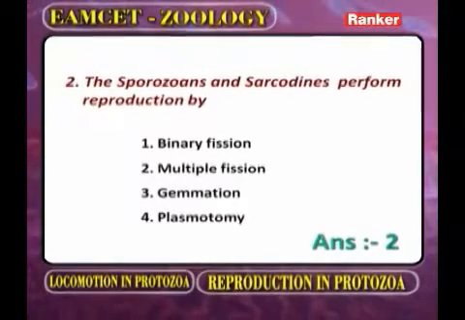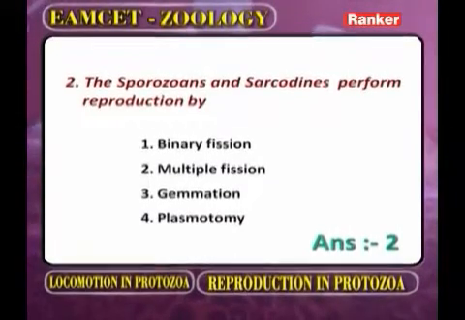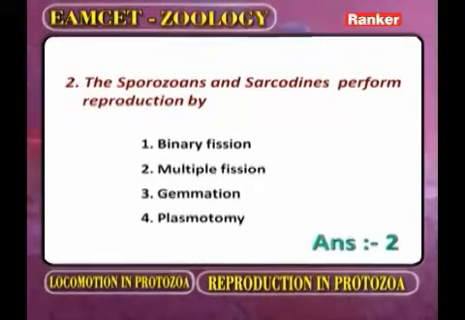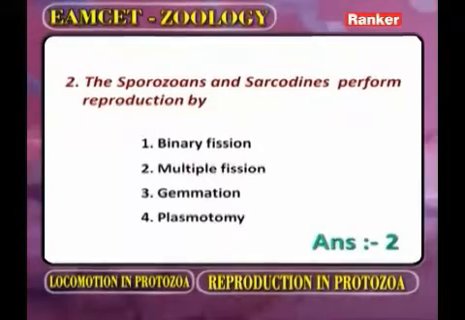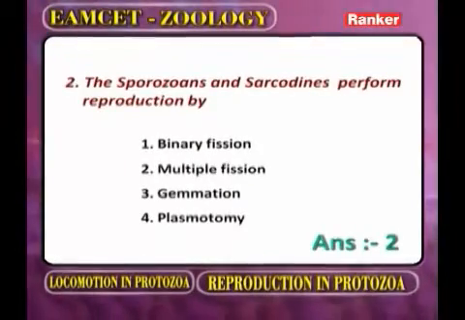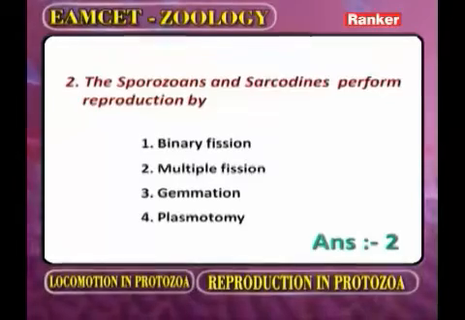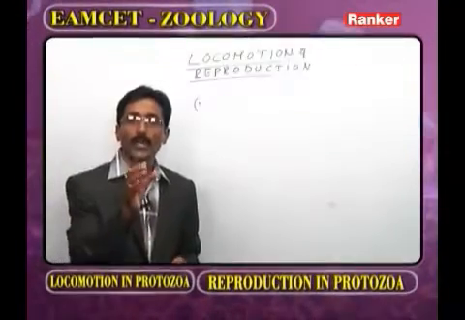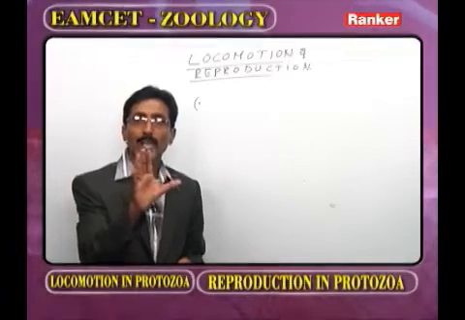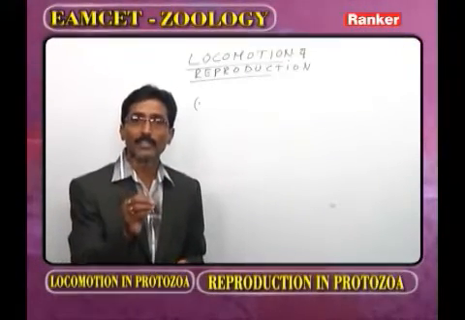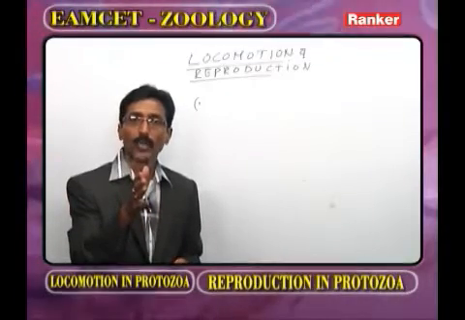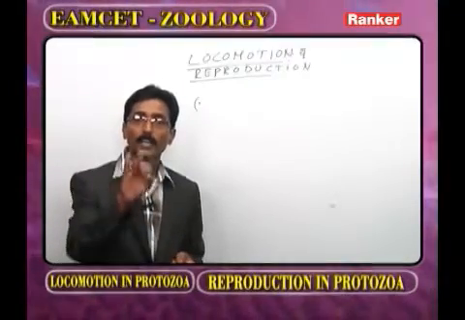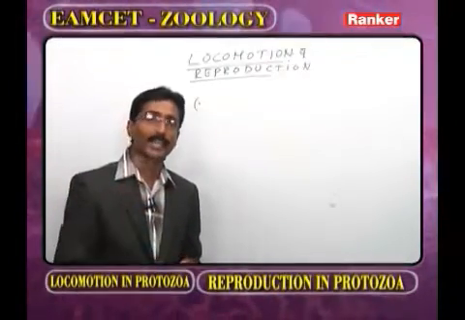The second one: the sporozoans and sarcodines perform reproduction by. First you observe the options, later we will discuss the information. One is binary fission, second is multiple fission, third is gemmation, and the fourth is plasmotomy. Now we are discussing some important points. What is the best example for the sporozoan? Plasmodium, that is the best example. What is the best example for the sarcodines? In the Sarcodina, 3 classes are present, as we learned very well. One is Rhizopodea, second Piroplasmea, and the third Actinopodea.